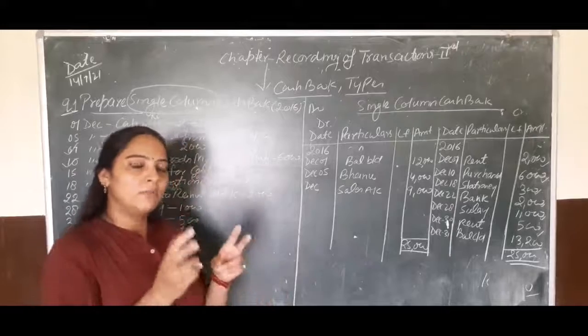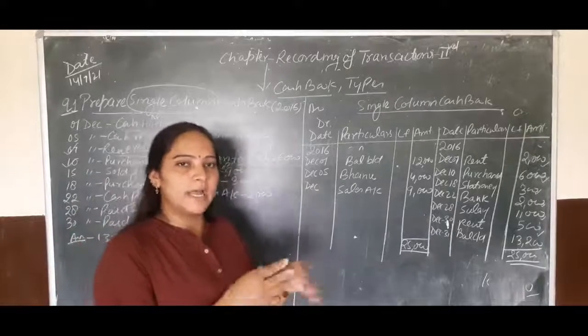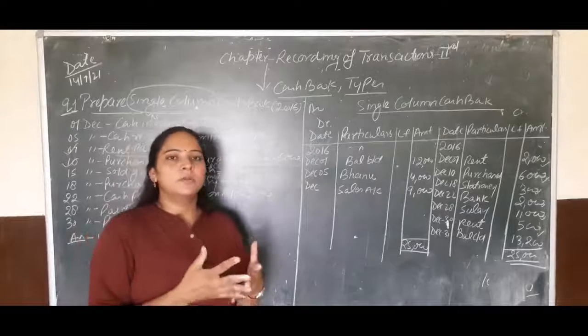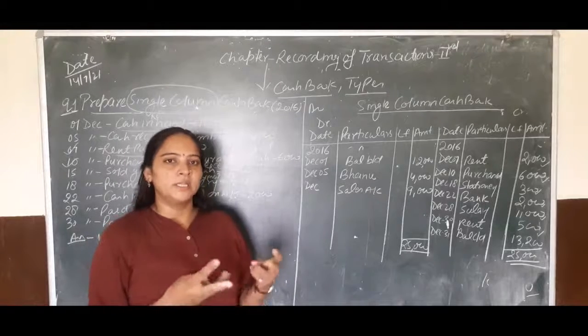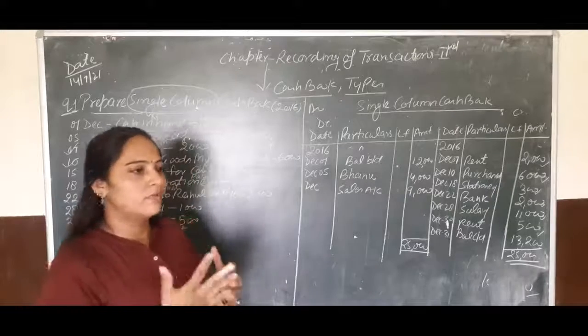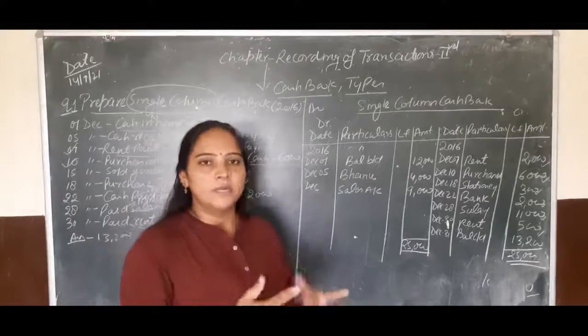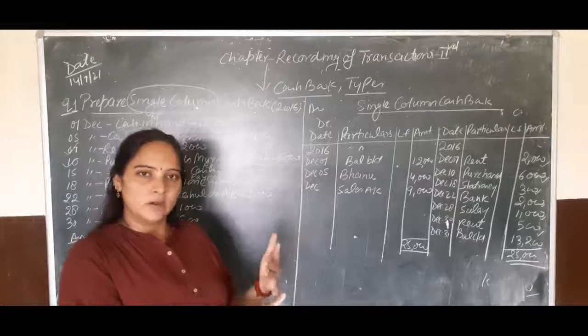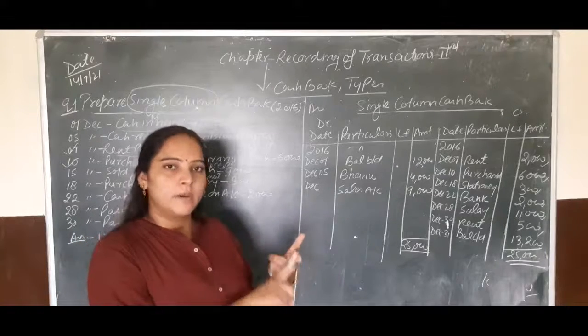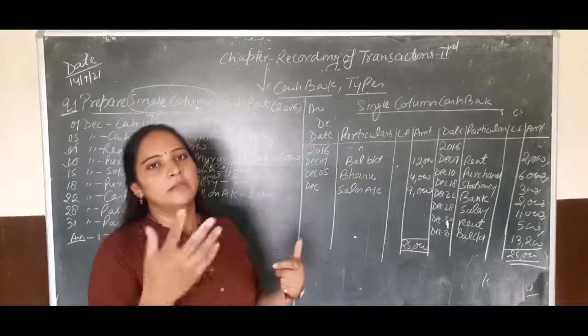At that time we will maintain 3 columns in debit side and 3 columns in credit side. So in the triple column cash book, we have to maintain date, particulars, cash, bank and discount. Same procedure will be followed in credit side: date, particular, cash, bank and discount.